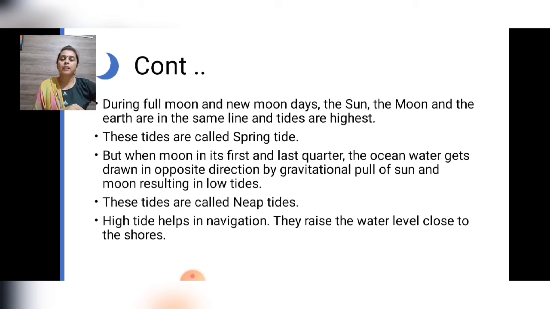High tide helps in navigation. It raises the water level close to the shore. For those who travel on ships, the high tide is very helpful for navigation; they can quickly reach from one place to another. It also helps ships arrive at the harbor.